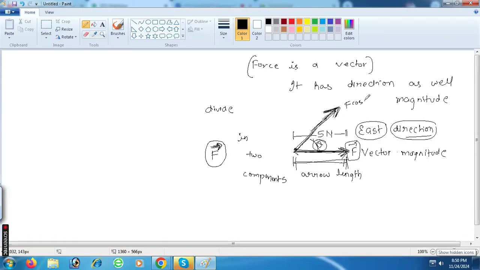F cos theta, and this is F sin theta. Suppose a force is divided into two components. Theta is the upward component, it will be F cos theta, and downward will be F sin theta. Do you know this?